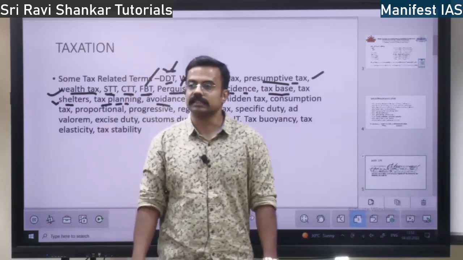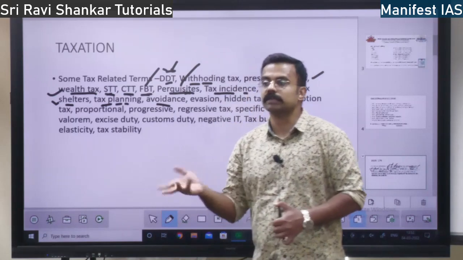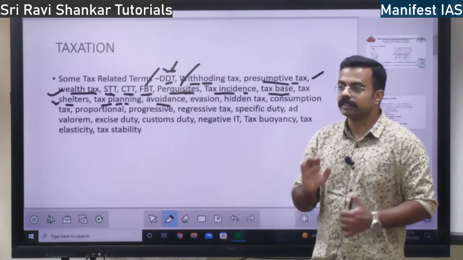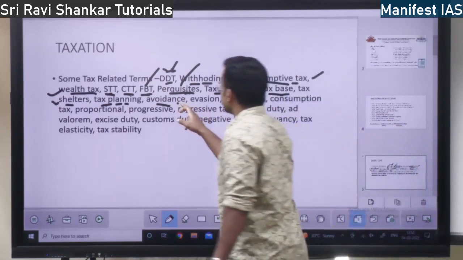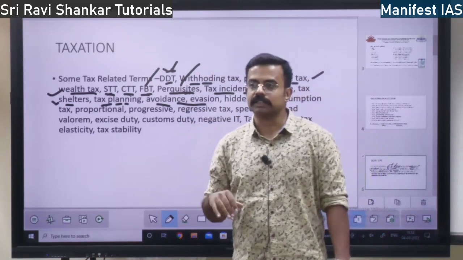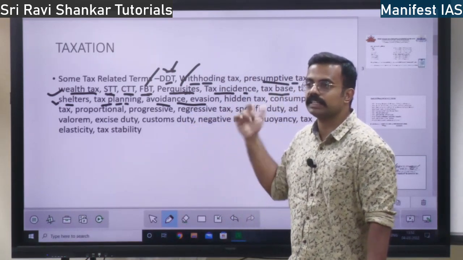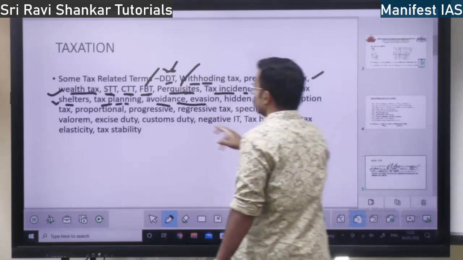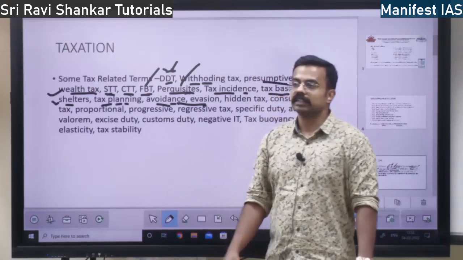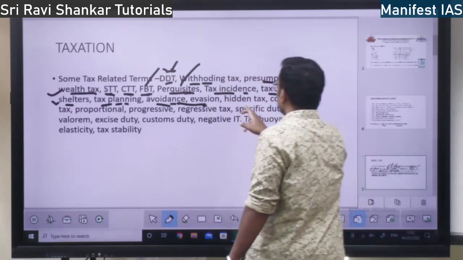Next, you have the concept of avoidance. Tax avoidance is illegal. You avoid the tax by transferring the money somewhere else. So many things. Whatever you do, tax avoidance and evasion, both are similar concepts yet different. Tax avoidance and tax evasion are illegal, right? So these two things are illegal. Evasion. So you evade the tax. Tax is being imposed on you, you are evading it. That is tax evasion.